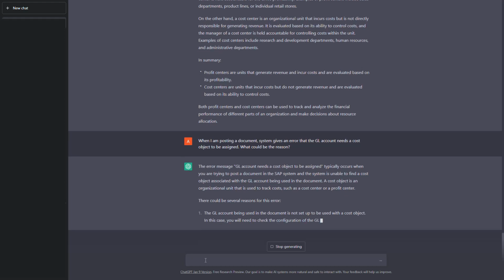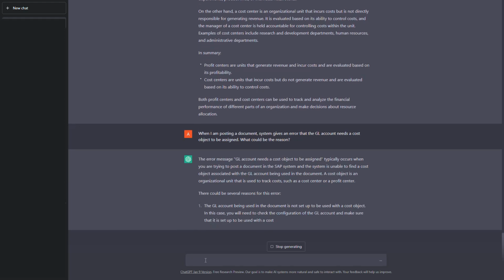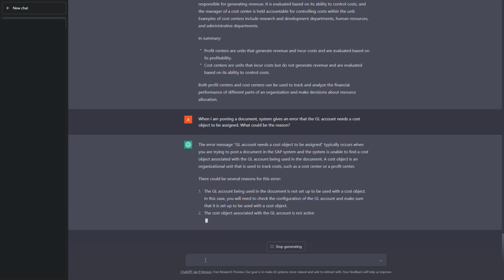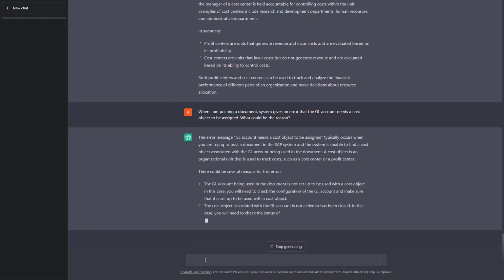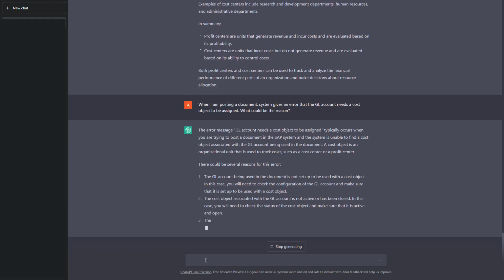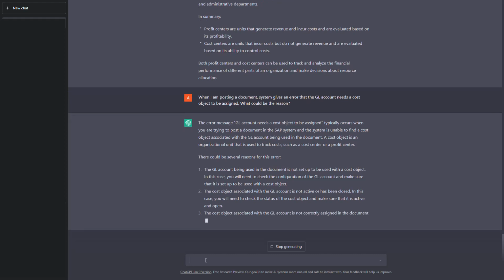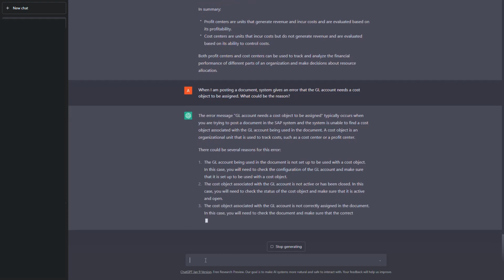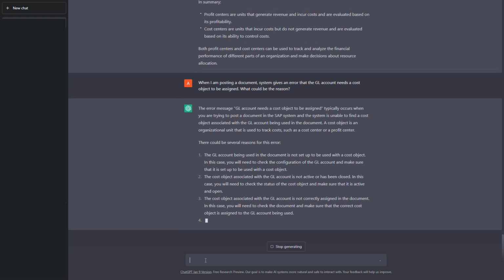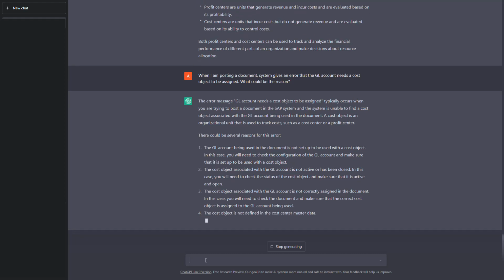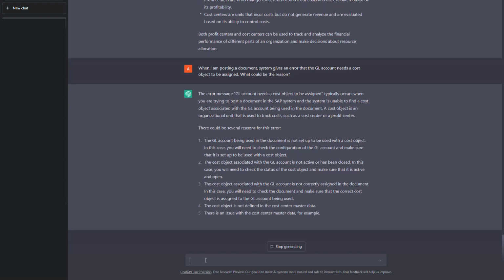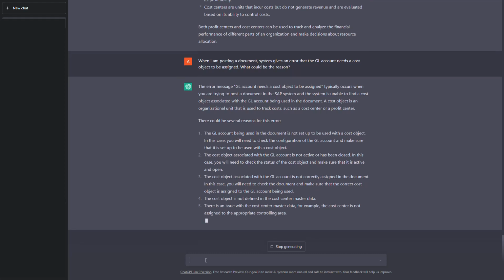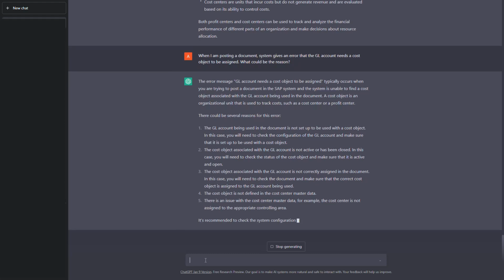Okay, GL account being used in the document is not set up with a cost object. Looks like the system is trying to provide us all the possible cases. What could be? That's fine. Maybe even if we search this on Google also, we will get the same responses more or less. But yes, again, we need some effort from our side also to understand what is the actual issue.